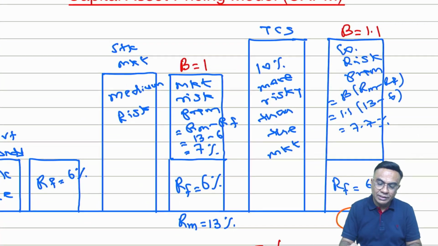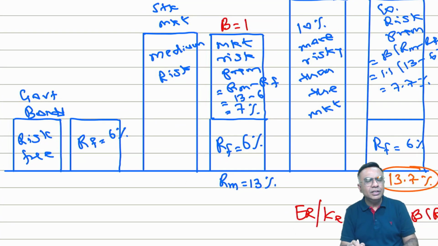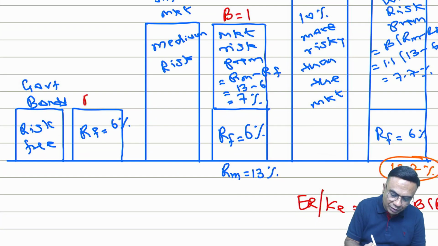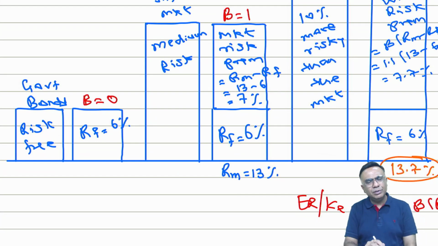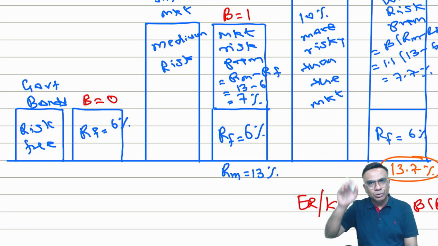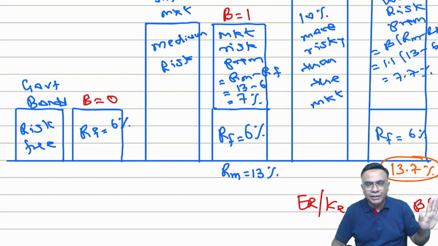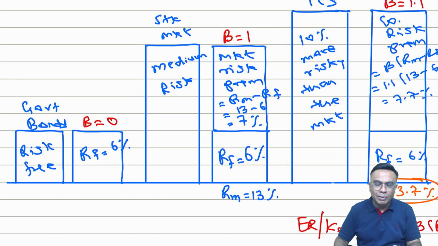In this example, this is the government bond, the risk-free security. What is the beta of this particular security? It is 0. So why 0? Market goes up, market goes down, government bonds will not be affected. So the beta of government bonds is 0. A risk-free security's beta is always 0. And for the market the beta is 1.